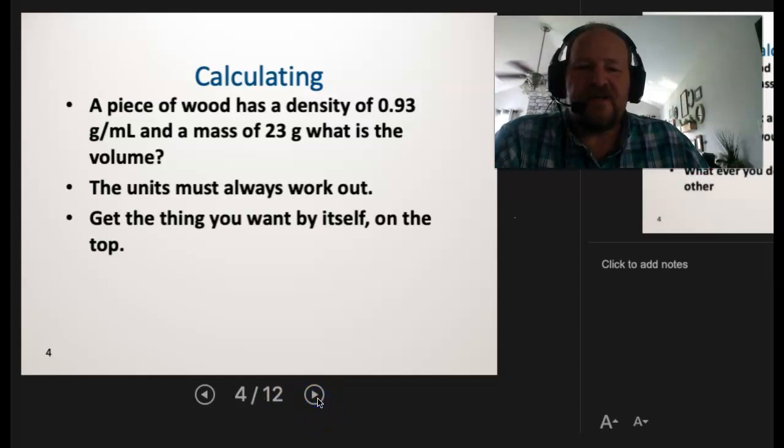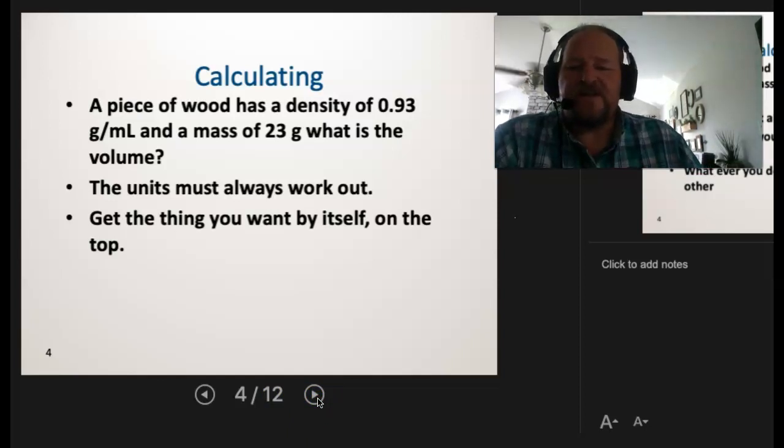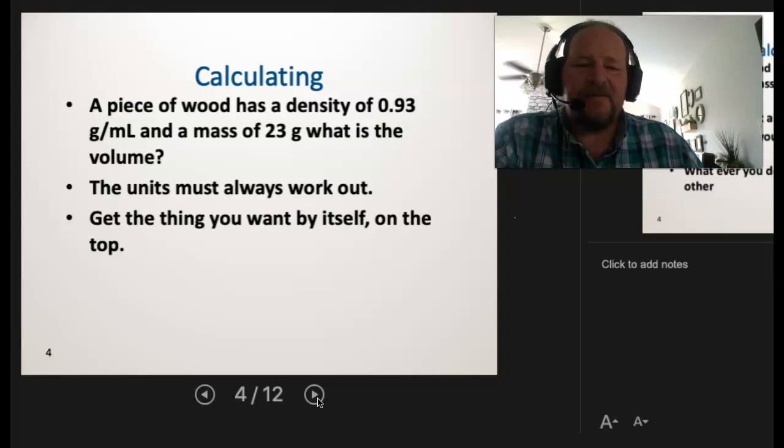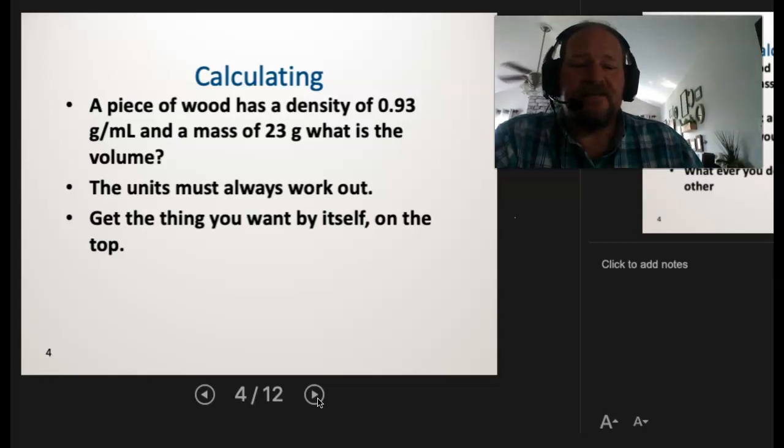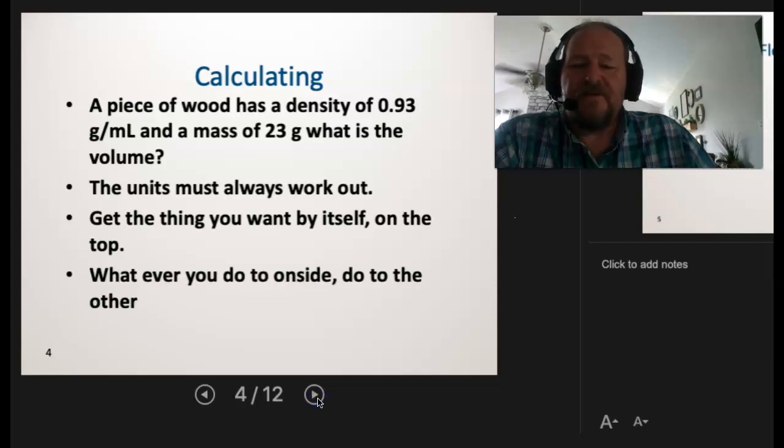Again, I said we're using algebra 1 here, so this is one variable and one unknown, which means if you want to get the thing you're looking for by itself, you also want to make sure it's on top. A very common mistake I see students make is they'll have the reciprocal of the answer for the volume. They will mistakenly leave the volume in the denominator instead of bringing it up to the top to solve for it. So whatever you do to one side, you're doing to the other, and then you're just going to get letters to cancel out until you're equaling the letters you want to have.